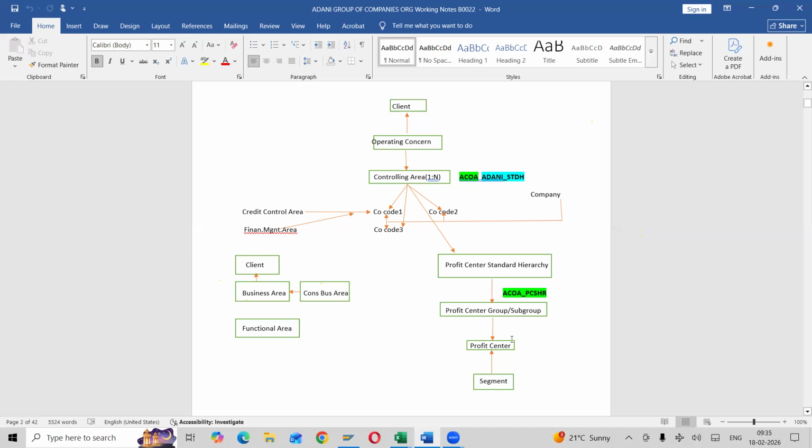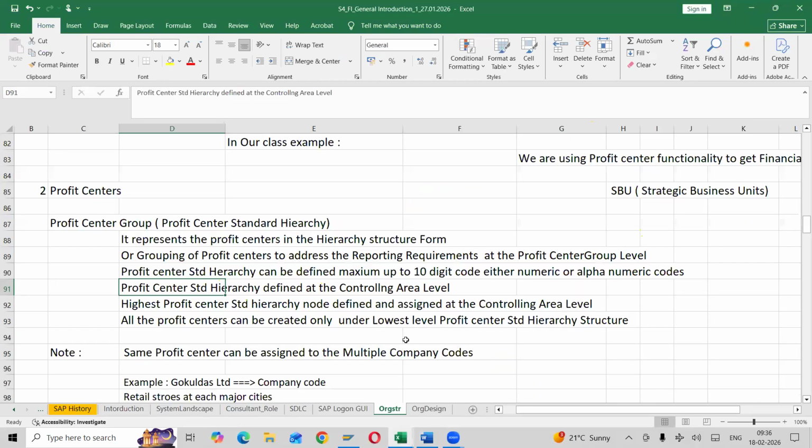And remember, the profit center hierarchy maximum should be 9 nodes. Group, subgroup, that we will create, I'll show you at the time of creation. The last node should be profit center. If the last node, profit center, is not updated, then it is considered an incomplete node. I have mentioned the same thing as a note in the material also. The same profit center, say profit center 101, can be assigned to multiple company codes. Clear? And all the profit centers can be created only at the lowest level, the last level,